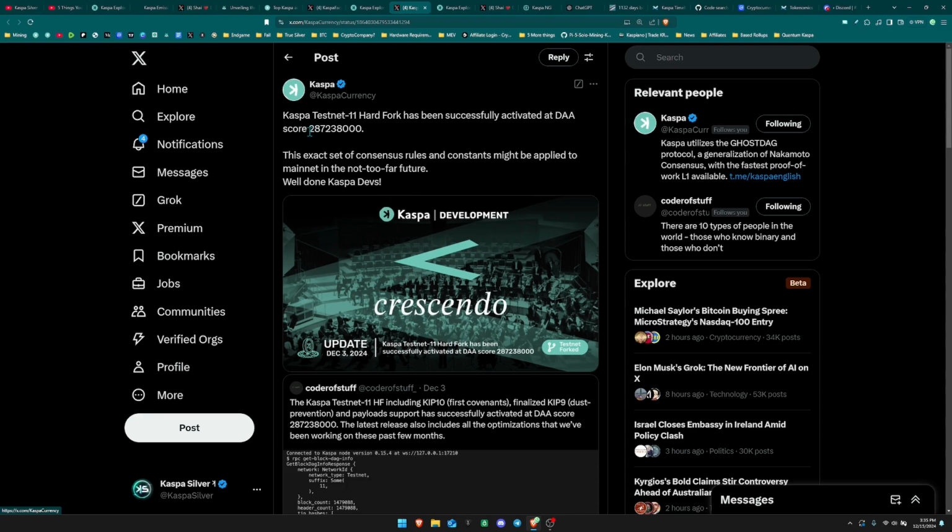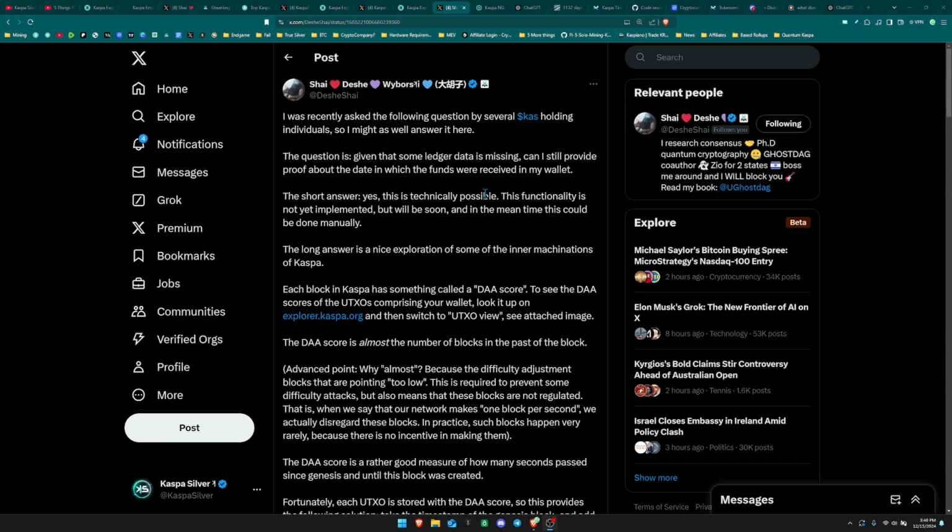So recently we got this post by Kaspa Currency saying Kaspa Testnet 11 hard fork has been successfully activated at DAA score and this large number here. And so a lot of people may not know what DAA score is. So the DAA score stands for difficulty adjustment algorithm, and Shai gives us a little bit more information on what